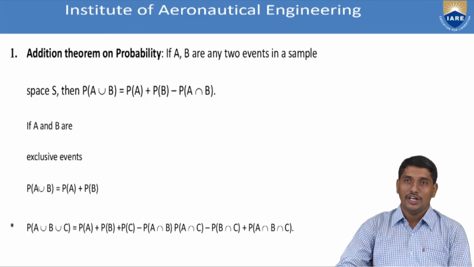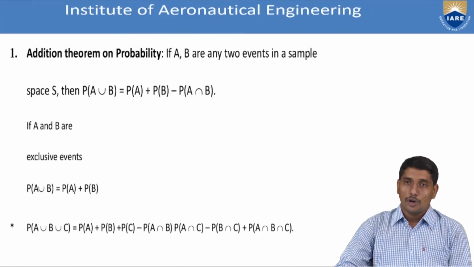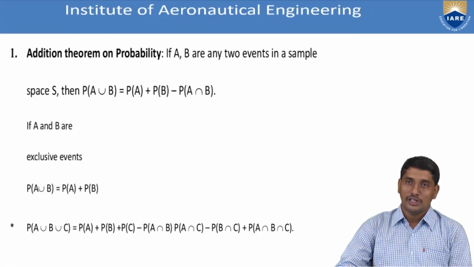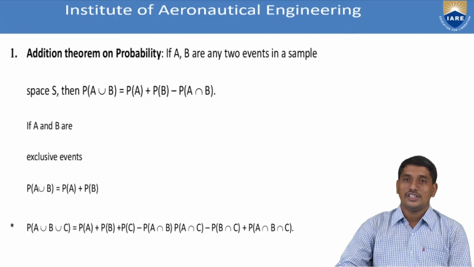It states that if A and B are any two events, maybe mutually exclusive or non-mutually exclusive, then P of A or B is equal to P of A plus P of B minus P of A intersection B. That is, the joint probability of A or B is nothing but the probability of A plus the probability of B minus the common probability of A and B, the simultaneous occurrence of A and B. So, this law is called the additive law for two events.